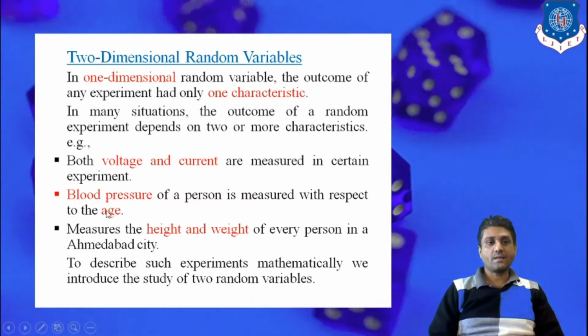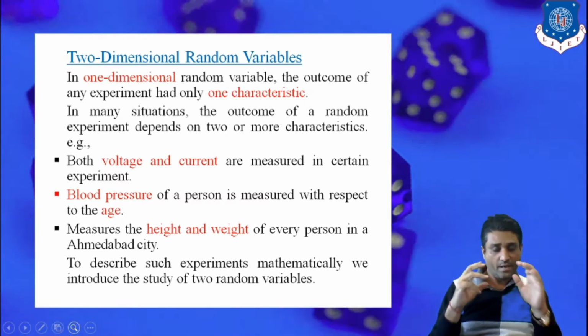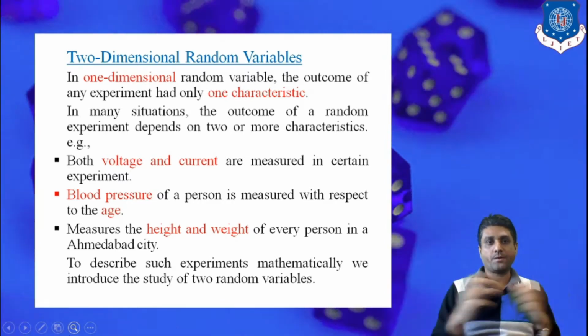The second example is the blood pressure of a person measured with respect to age. If a doctor measures blood pressure, it definitely depends on the age of the person.